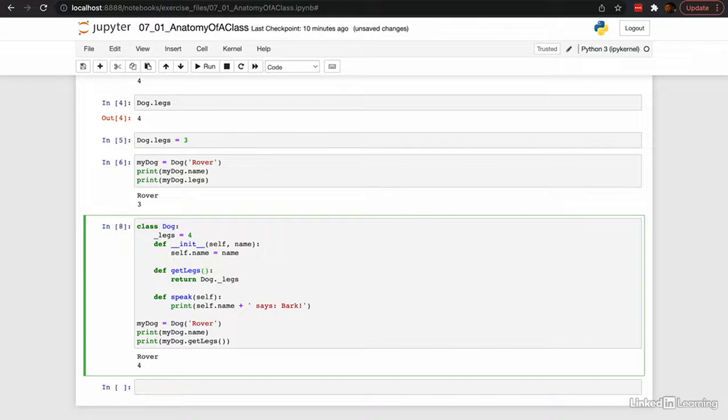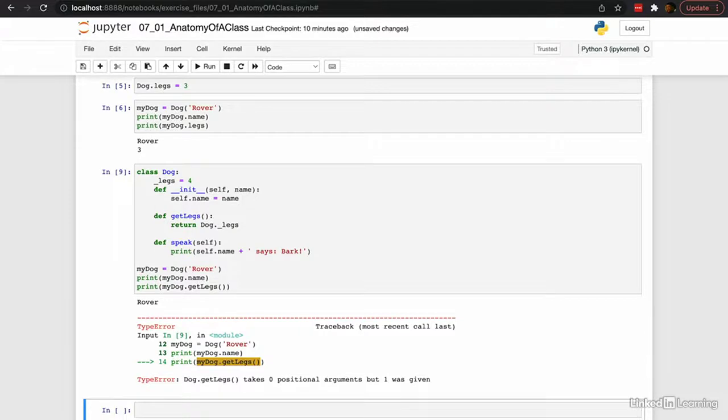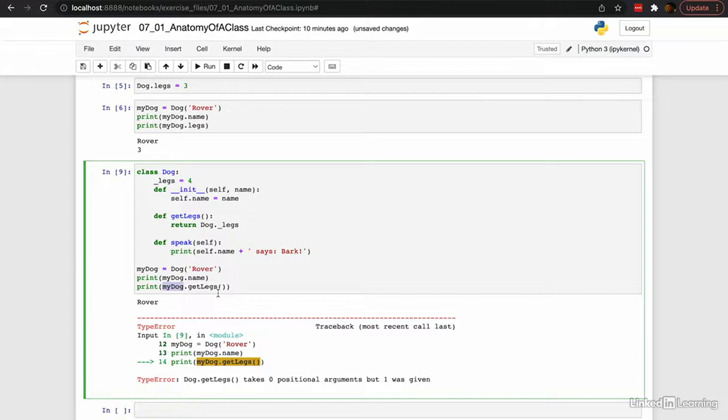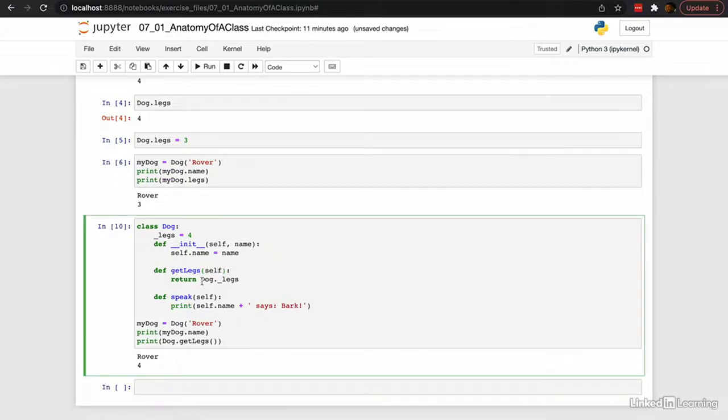The problem is that now we can't call this method like we're used to. It'll throw an error. And it's complaining because when we call a method on a class instance, like mydog.getLegs, the class instance, mydog, gets passed in as the first value automatically, saying 0 positional arguments, but 1 was given. And that's because we're passing this invisible value in there. We could still call the function like this, dog.getLegs, but that's just not very intuitive. It looks a little odd. In my opinion, the best way to do this is like this, and just call it in the traditional way.